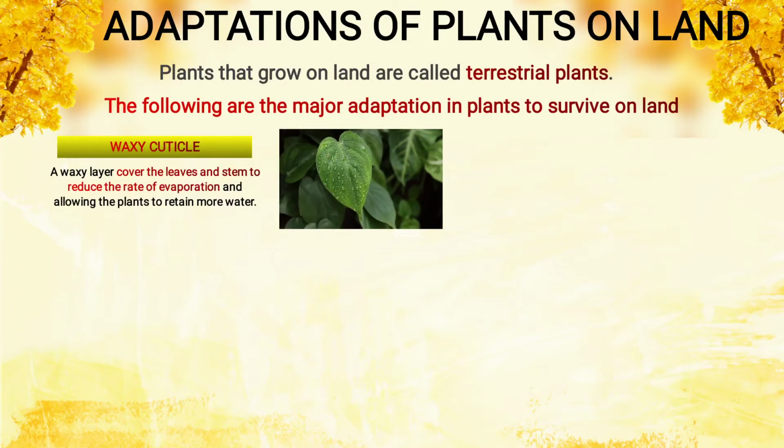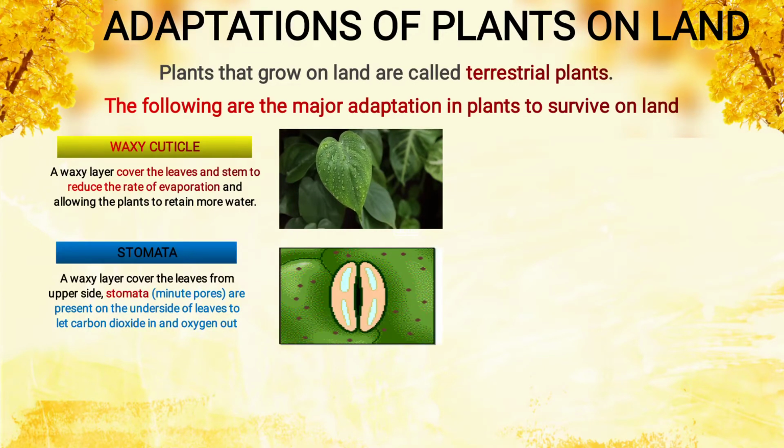Now what is evaporation? When water heats up, it evaporates, means it changes into water vapor and it rises up and goes to the environment and makes cloud. So evaporation is loss of water. From the plant also water loss is there. From where will the water loss be there? From the leaves, from the stem. Water evaporates in the form of water vapor. So this waxy layer prevents a high rate of evaporation, allowing the plant to retain more water, means more water is left in the plant.